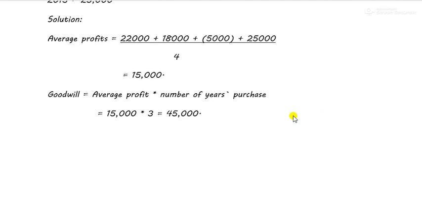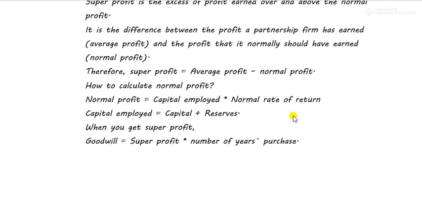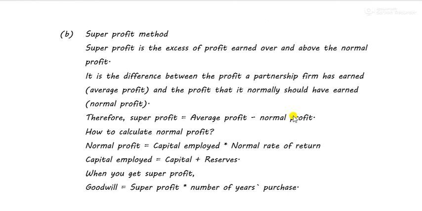Okay. Now, let's move on to the second method of valuation of goodwill, that is super profit method. In super profit method, what happens, the super profit of a firm is calculated, and then with the number of years purchase it is multiplied. So basically, goodwill according to super profit method is equal to super profit into number of years purchase. Now, number of years purchase will be given to you. You don't have to calculate it.